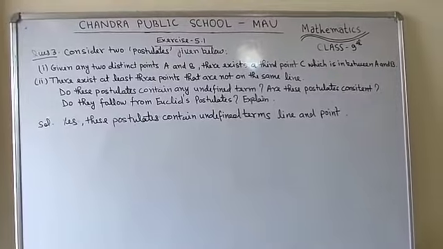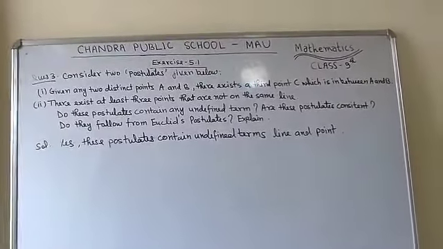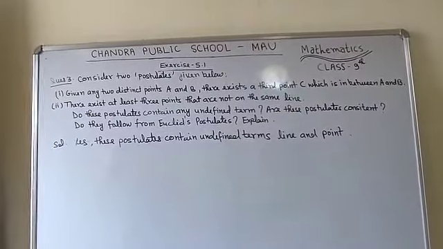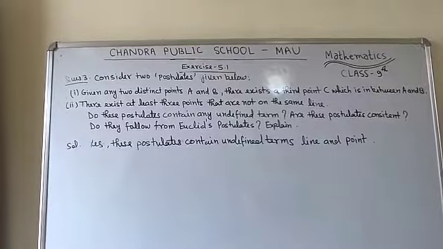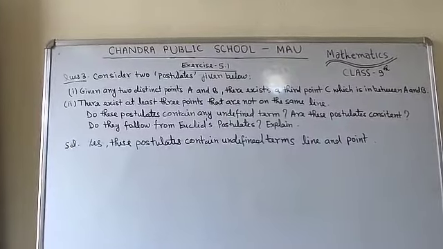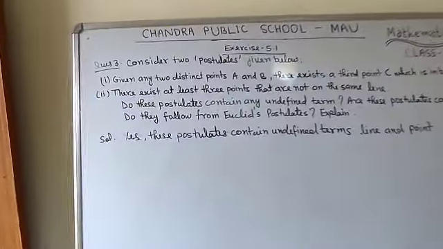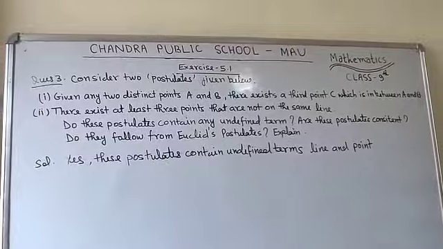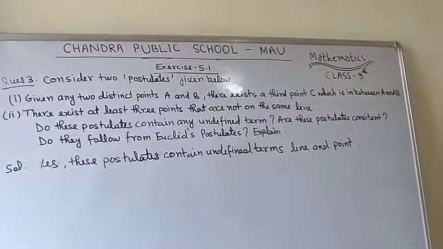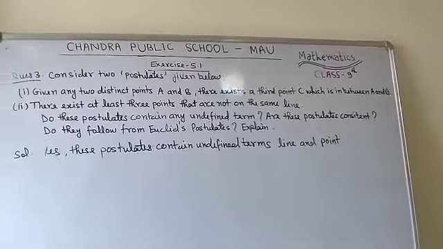Now in the question again it is asked that are these postulates consistent. So here I am going to explain what is the meaning of consistent. If two or more than two statements are given and they indicate two different situations, then they are called consistent. So here in the first it is given that given any two distinct points A and B, there exists a third point C. It means C will be the midpoint of AB.